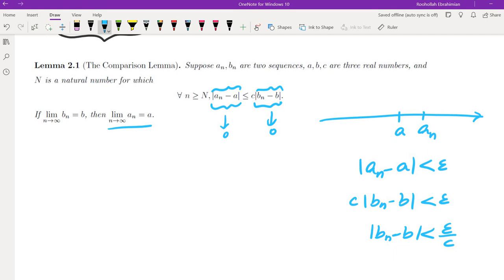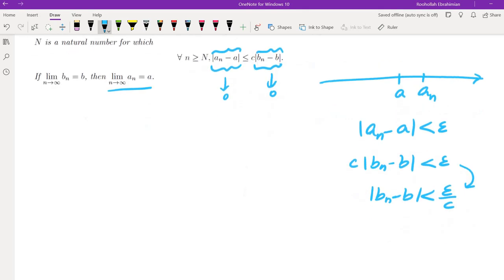There is a little bit of a problem here. Think about why there's a problem here for a second. Of course, clearly one issue is that c could be 0. The other and more important issue is that c could be negative. If c is negative, then you have to flip the direction of the inequality. So that's problematic. However, if c is negative, then c times the absolute value of b_n minus B is going to be less than or equal to 0.